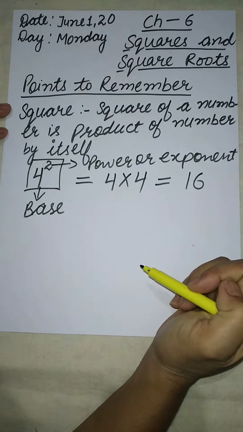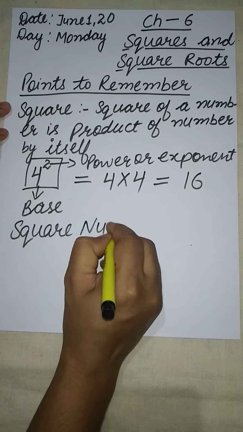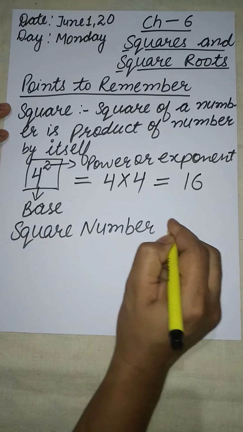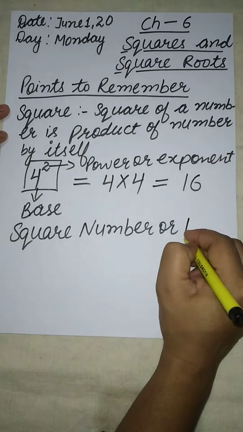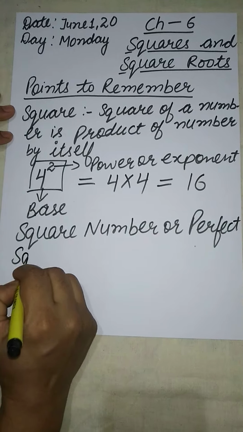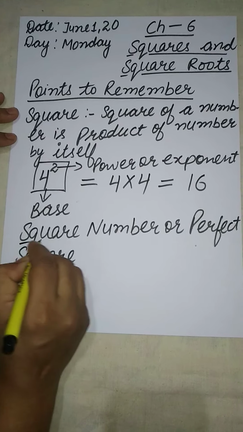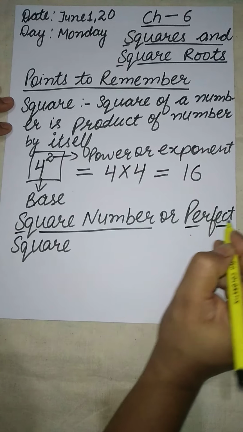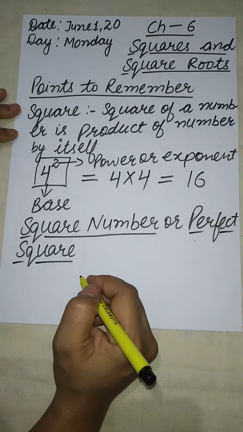Next is square number or perfect square. Now what are the square numbers and perfect squares?